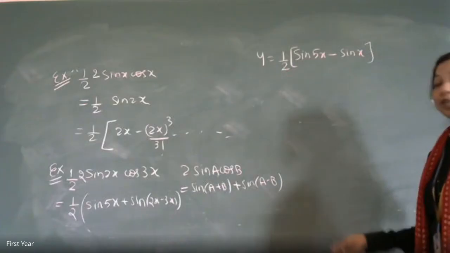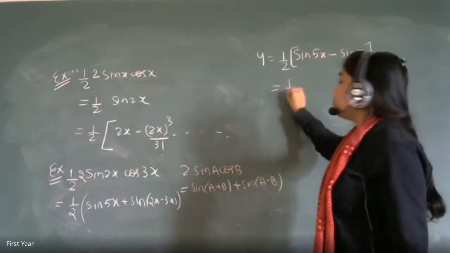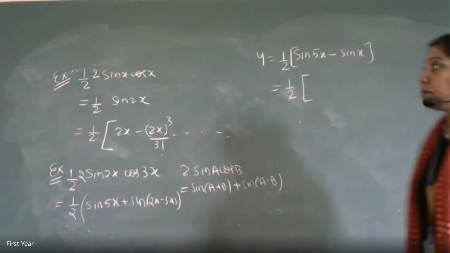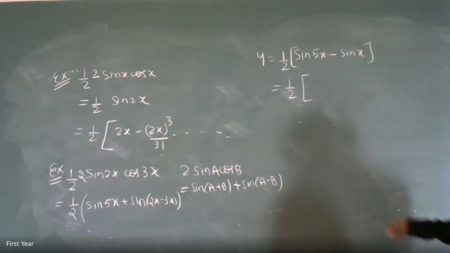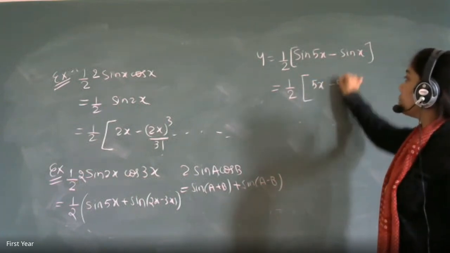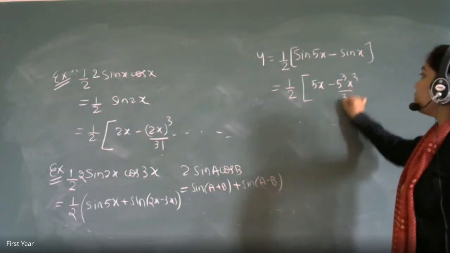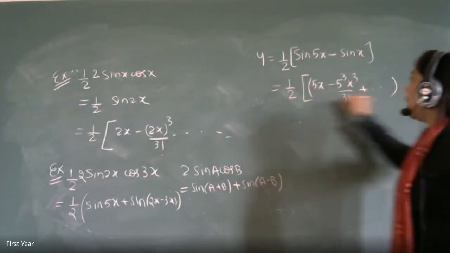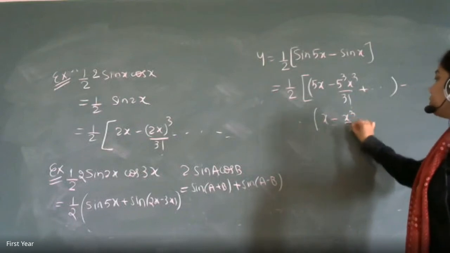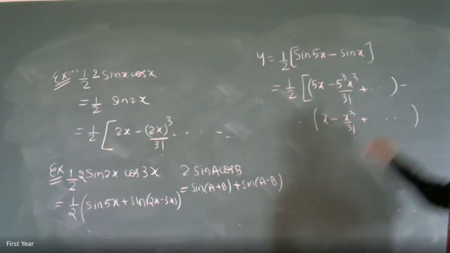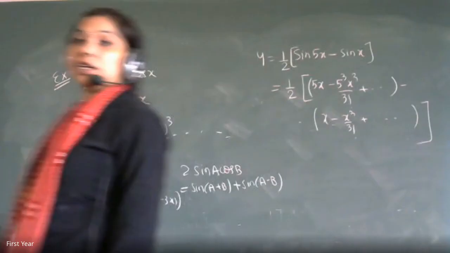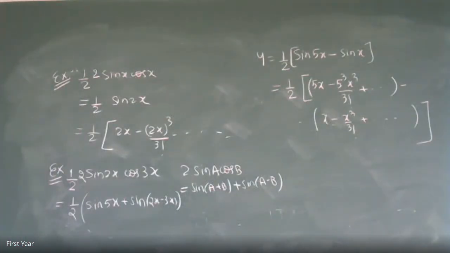And now you write down the expansion of sin theta individually. So half into sin 5x expansion: 5x minus 5 cube x cube by 3 factorial plus dot dot, and minus sin x expansion: x minus x cube by 3 factorial. That option is present in A, B, C. A is the answer. Correct. Is this okay, everyone?